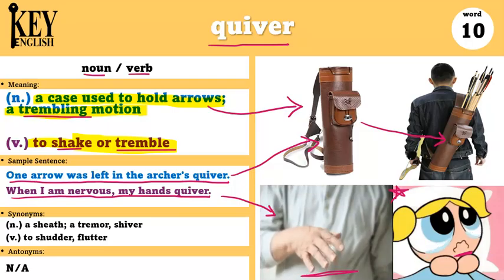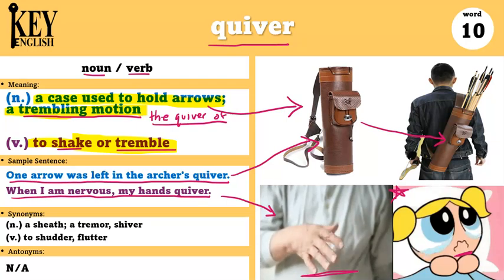When we use it as a noun to talk about something that is shaking, a lot of time people will say the quiver of. So the quiver of something. For example, I might say the quiver of his hands made it difficult to hold cups without spilling water.